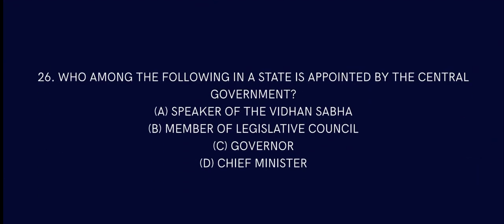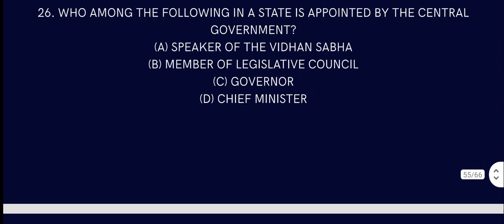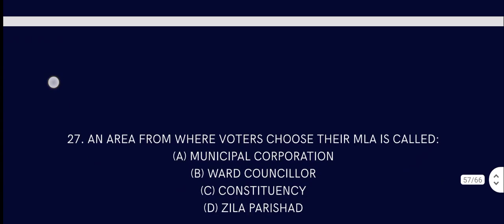Question number 26. Which among the following in a state is appointed by the central government? We all know that. That is the governor. He is appointed by the central government directly. So the answer is governor.